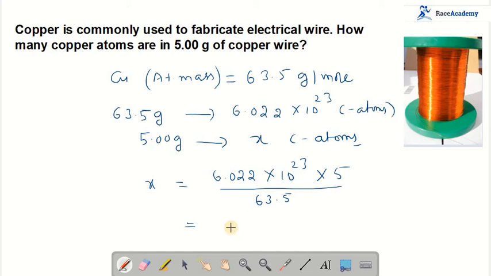Here I got 0.4741 into 10 power 23. I can write this one as 4.741 into 10 power 22 atoms. This is the answer for the question. Let us see the next question.